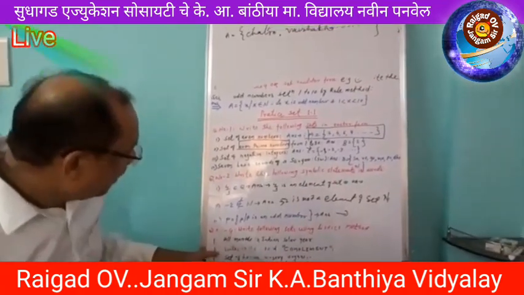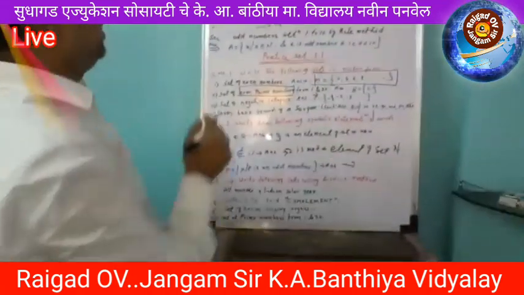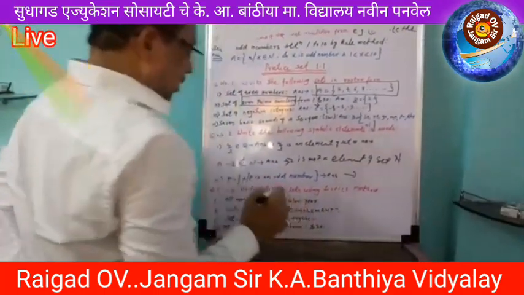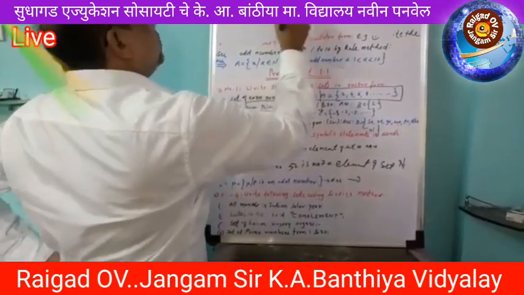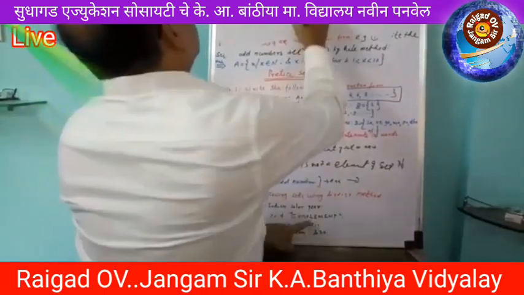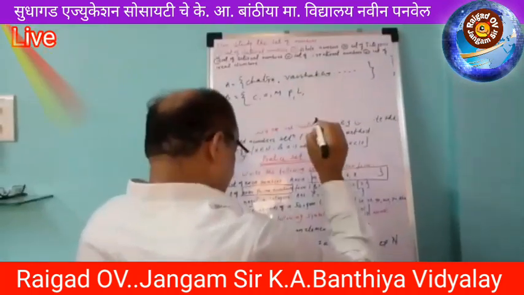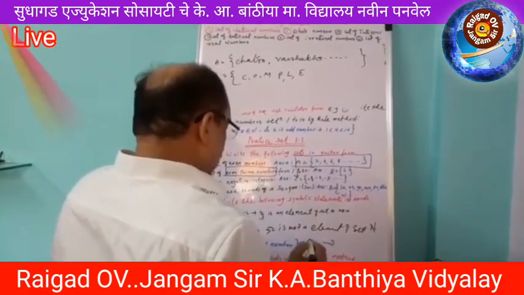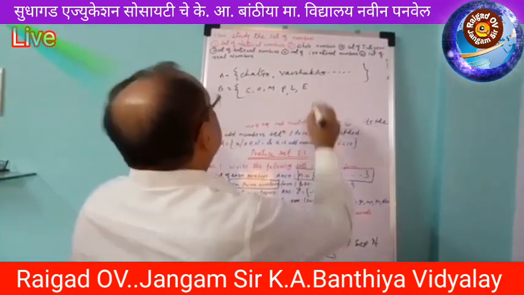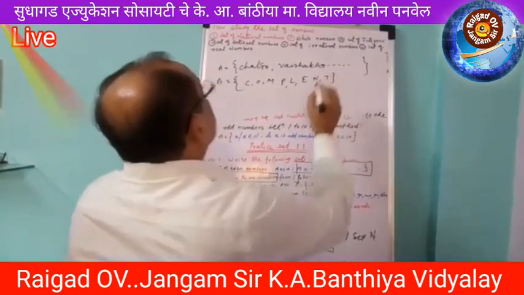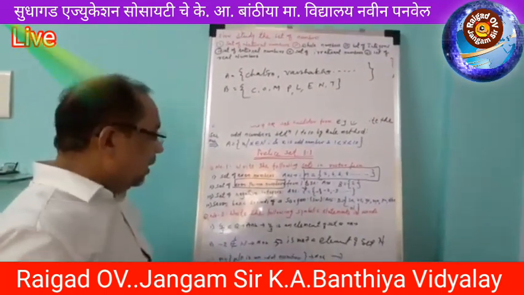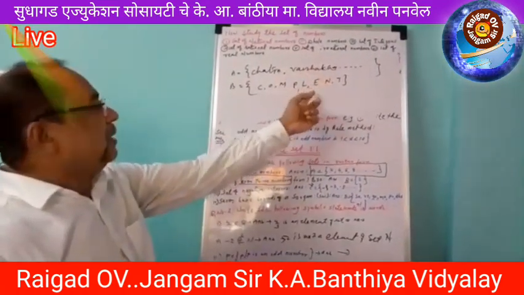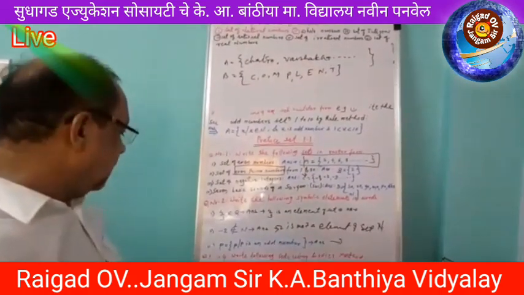Next, letters in the word complement. Set B equal to, see here, this is the word complement. So you write here C, O, M, P, L, E, M, E, N, T. M is a repeated letter, so you don't write it here. E is also repeated. N and T. In this way, if a letter is repeated in the given word, you write that letter once and complete the answer.